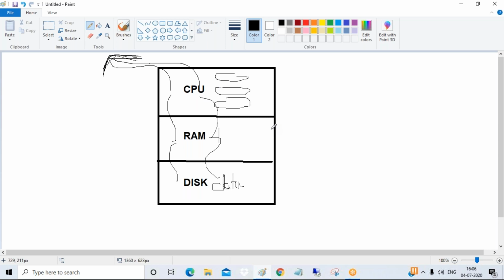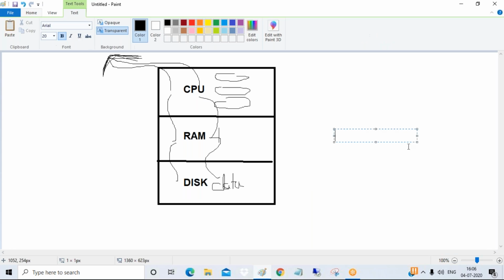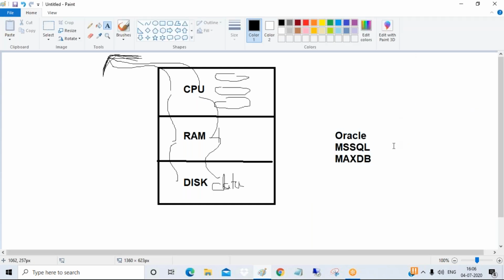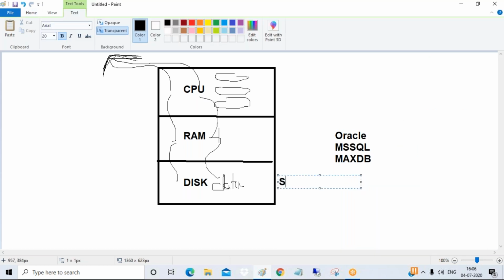Now if you see all the traditional databases like Oracle, MS SQL, MaxDB, all these traditional databases are designed to store the data on disk.